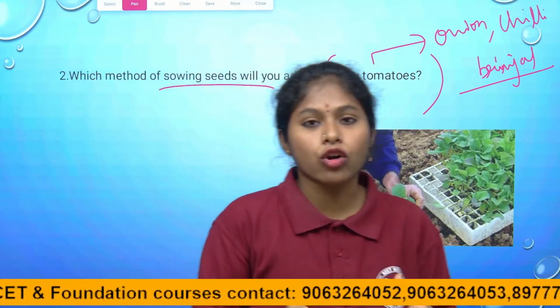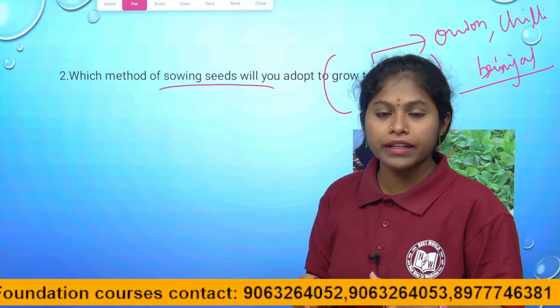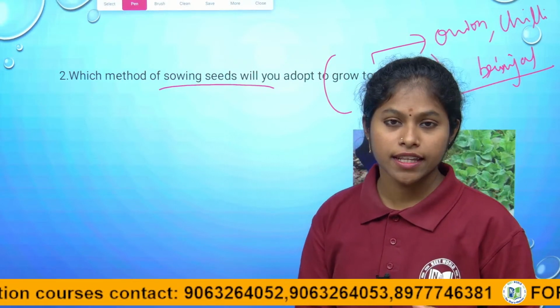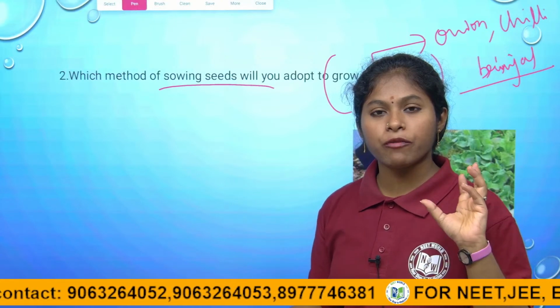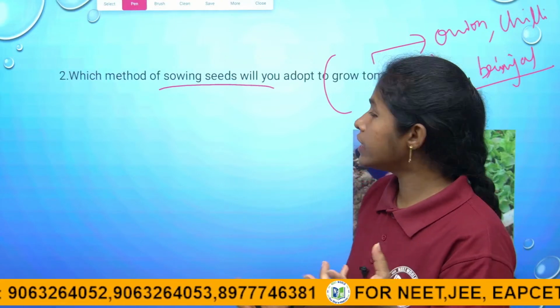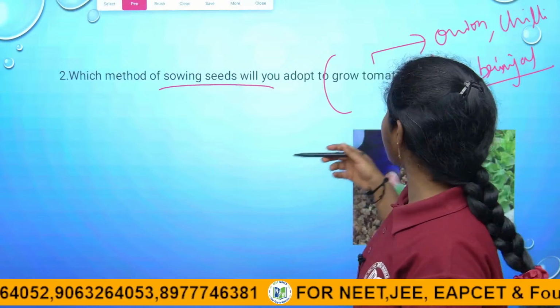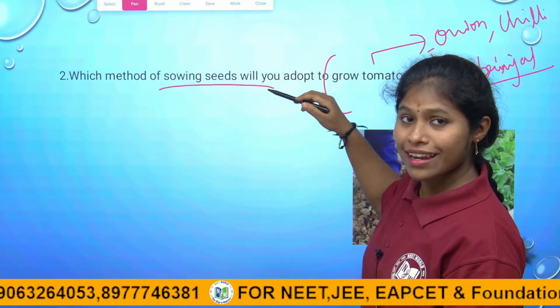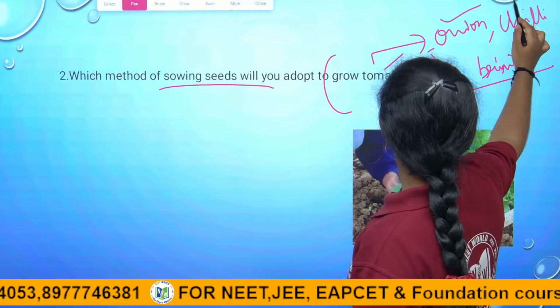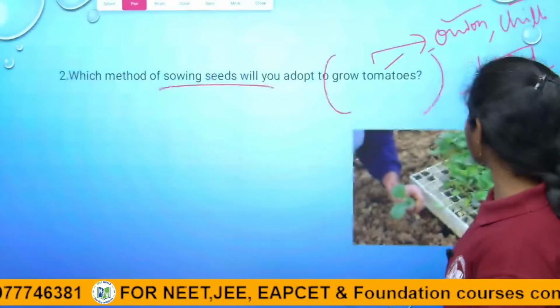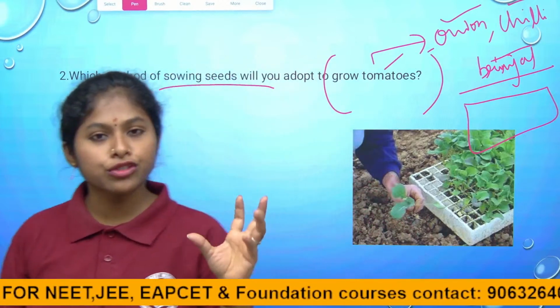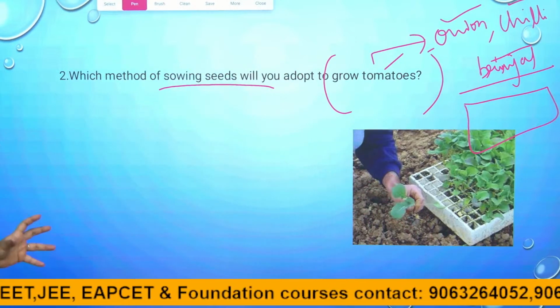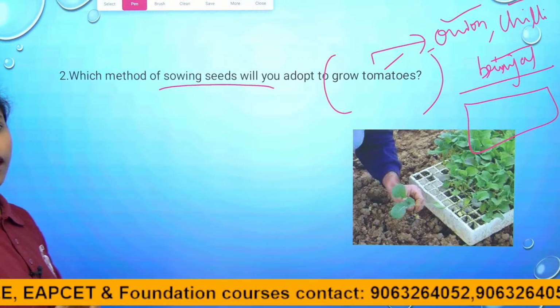Healthy plants should give a healthy quality of yield. So farmers take the plants from the seed beds called nurseries and plant them into the field.